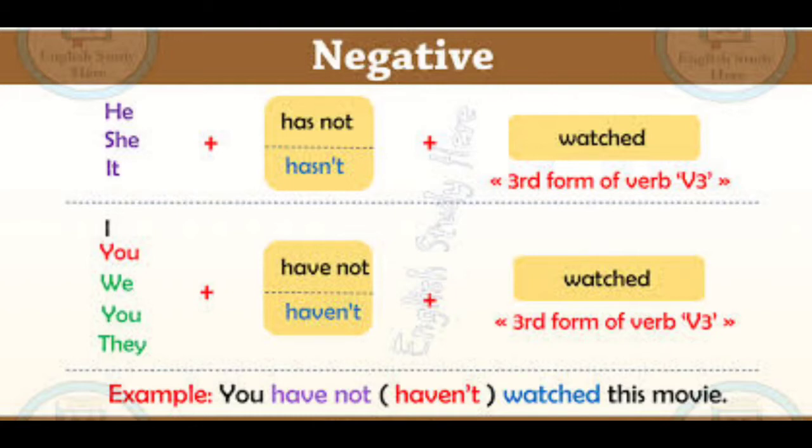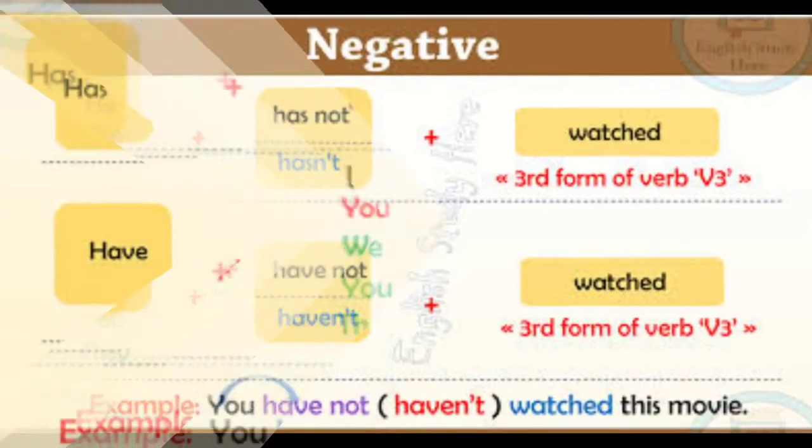Instead of not, we are just using n't, that is N apostrophe T. Haven't. Have not and haven't both are the same. So see the example here. You have not, that is haven't, watched this movie. So this is the negative form of sentences in present perfect tense, children.